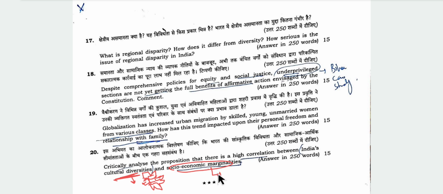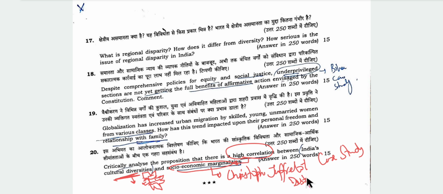And the second part is socio-economic marginalities. The question is asking about high correlation. Yes, India is culturally diverse, but there are socio-economic marginalities as well. In this, I think I mentioned the Christophe Jaffrelot case study about minorities.